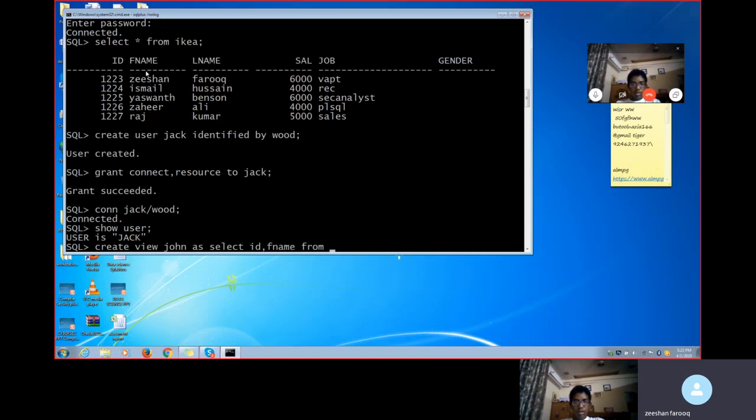From our IKEA table. No one should be able to see that one. Only ID and the first name they should see. They don't have to see any other thing. Now I just click it like this.